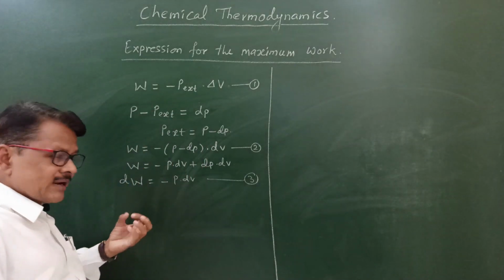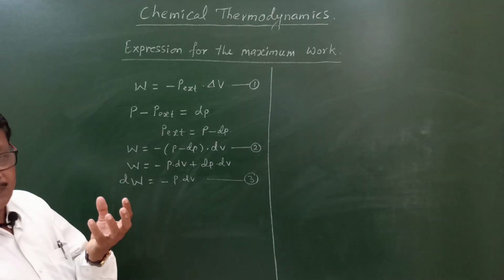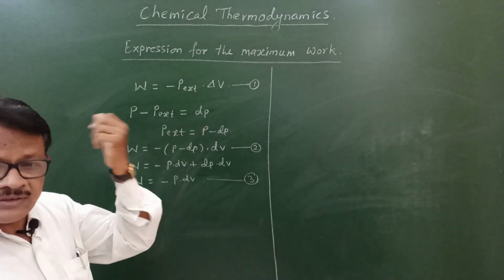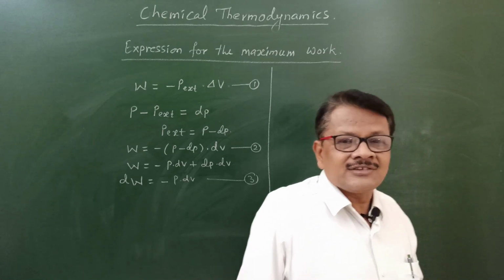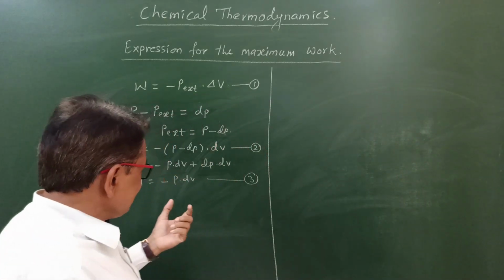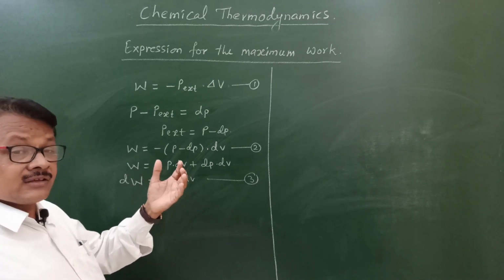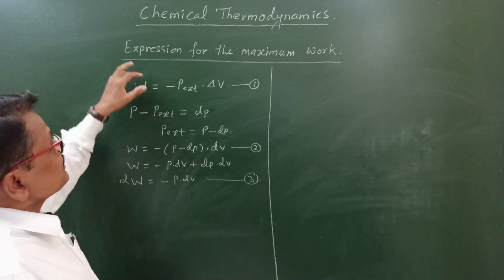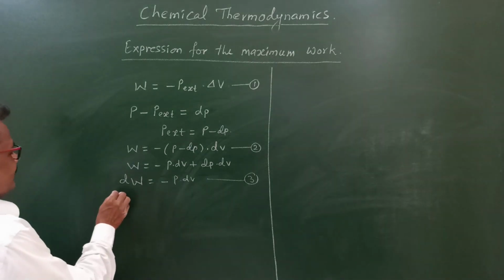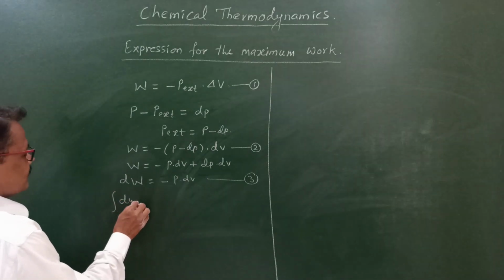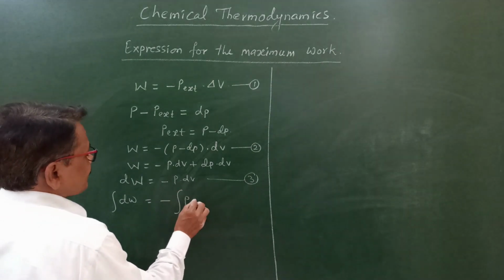It can be obtained by taking the summation of the work obtained in each and every step, and that work obtained is the maximum work. In mathematics, there is a function for this, integration. If you take the integration of this term, we will obtain the expression for maximum work. Here, if you take the integration of dW by applying certain conditions, what are the conditions here?